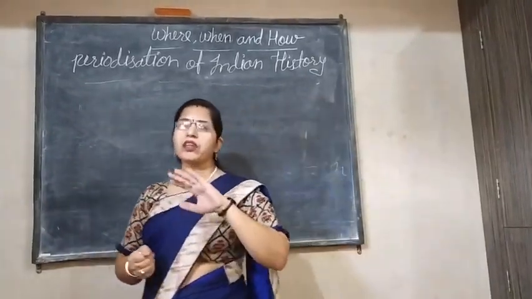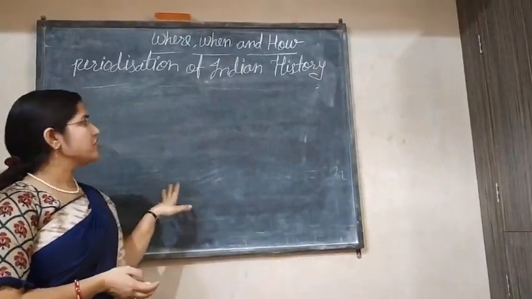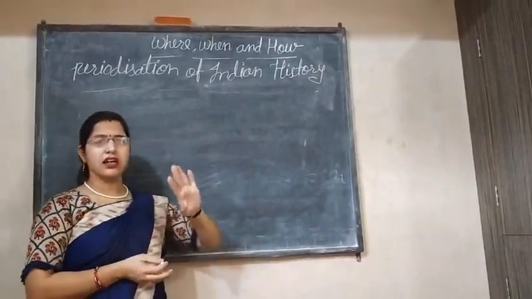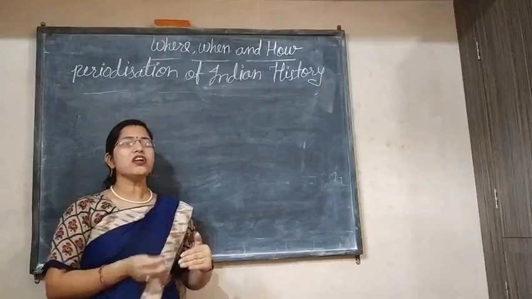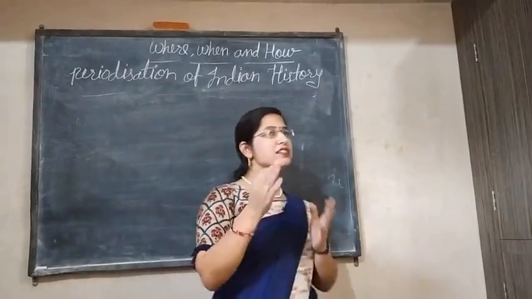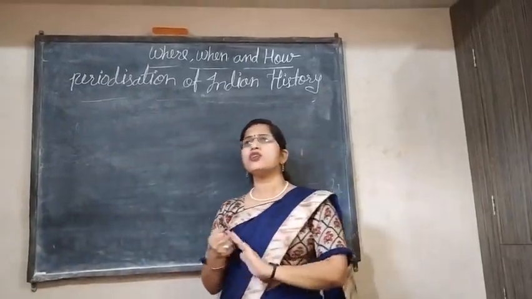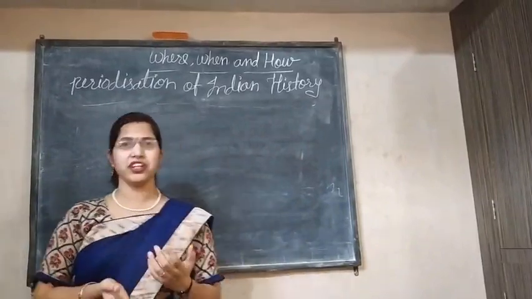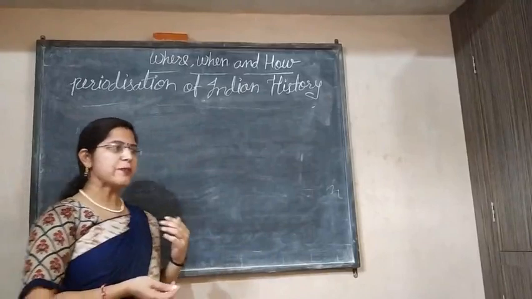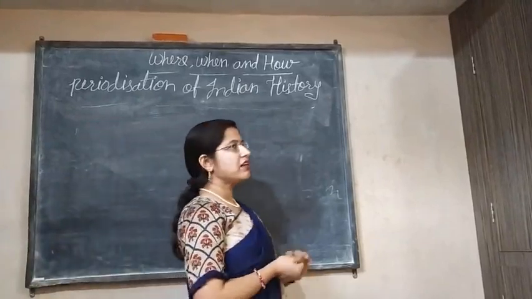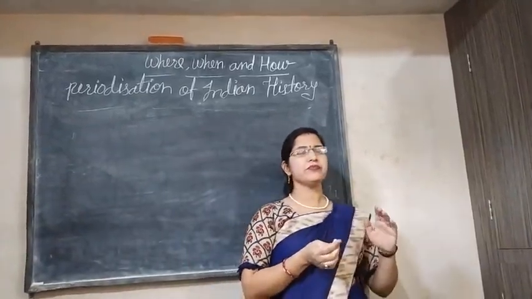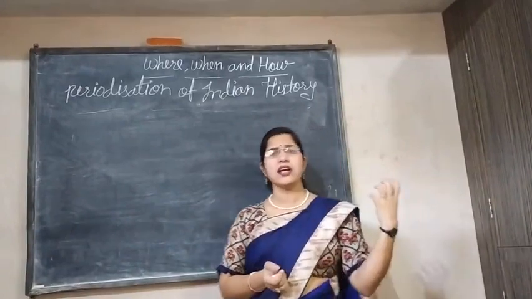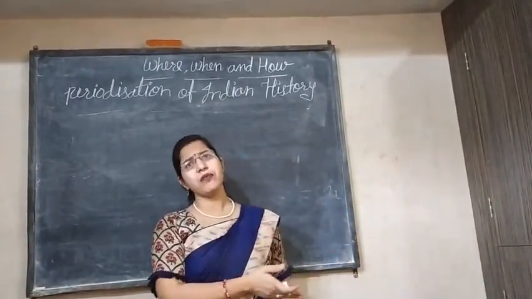So the periodization is complete. Now we'll talk about the next thing: how we get knowledge about history. Suppose I ask what happened in the last 2-3 years in your family.